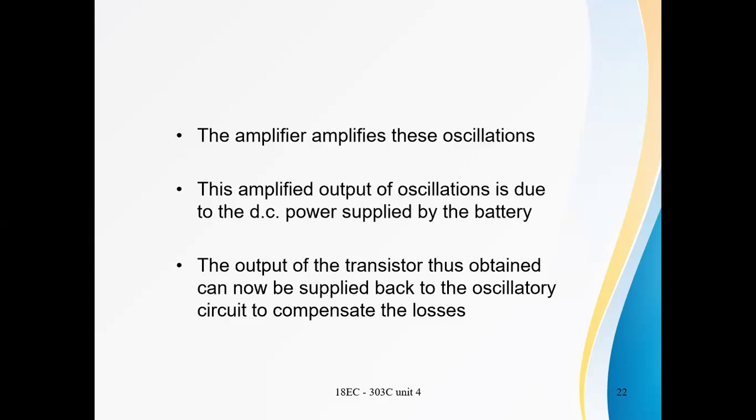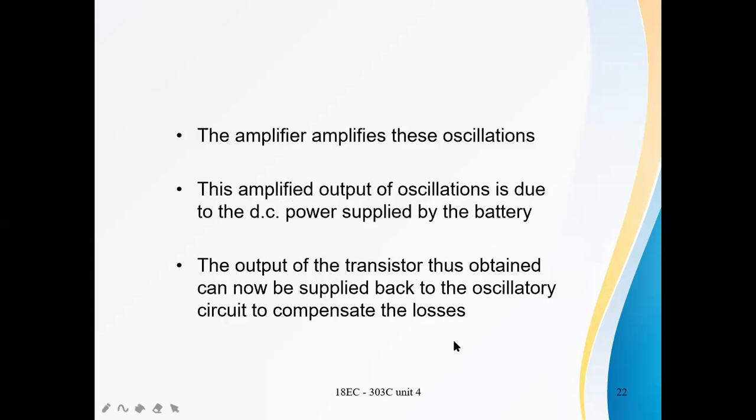And we know that in oscillator circuits there is no input signal. It is converting the DC power into an AC signal. That is the reason for the DC power supplied by the battery. The output of the transistor can now be supplied back to the oscillatory circuit to compensate the losses.